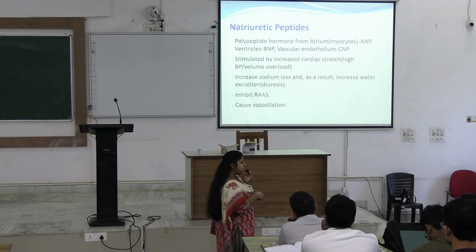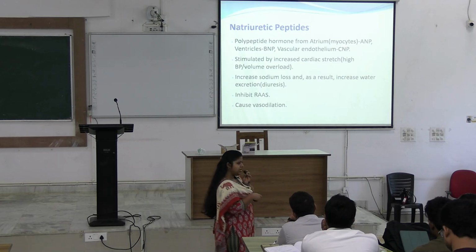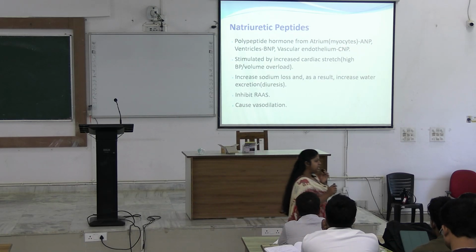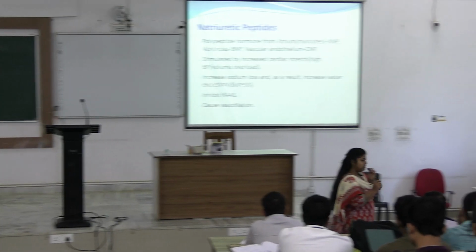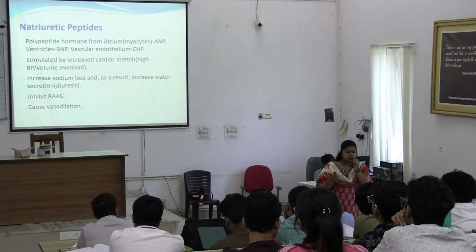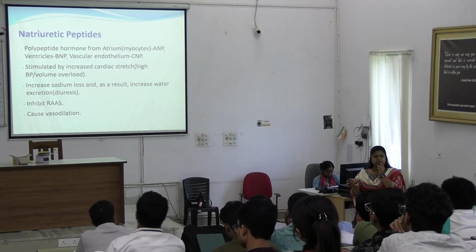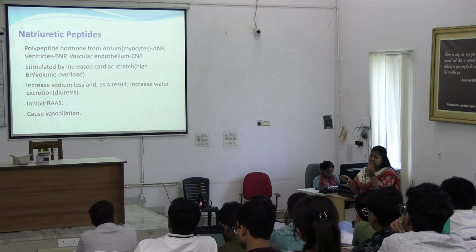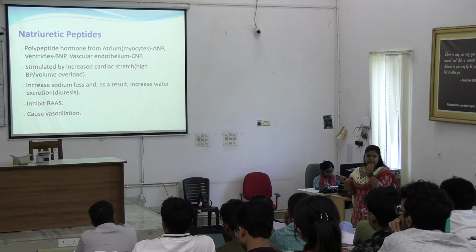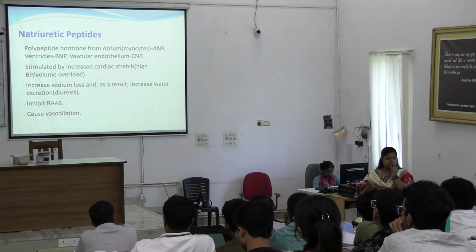BNP is B type natriuretic peptide, and this is C type, CNP: A, B, C. Atrial natriuretic peptide was discovered first, so it was named accordingly. Then the ventricles also release natriuretic peptides, named B type, and the vascular endothelium produces another type, named C type natriuretic peptide.